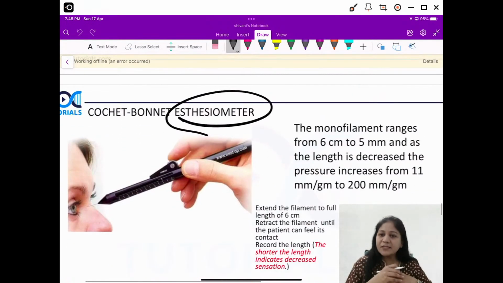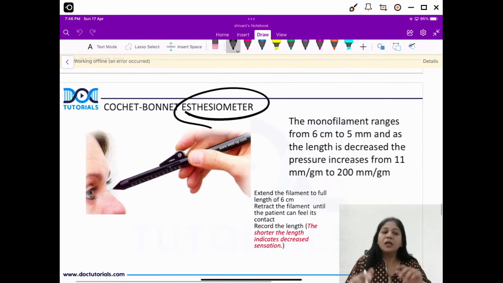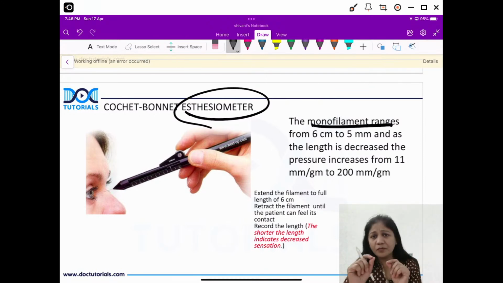Now, what is this esthesiometer? If you remember, with the Cochet-Bonnet esthesiometer, we check the sensations of the cornea, right? It can also be checked clinically by a cotton wisp test. But this is the one which gives you the precise value. Now, what does it have? It has a monofilament, which ranges from 6 centimeters to 5 millimeters.